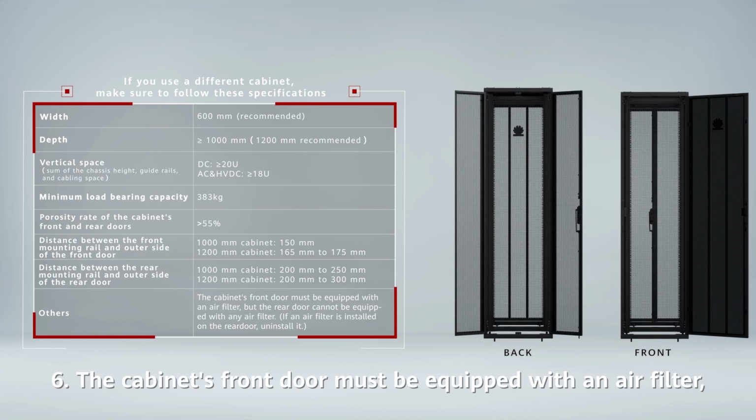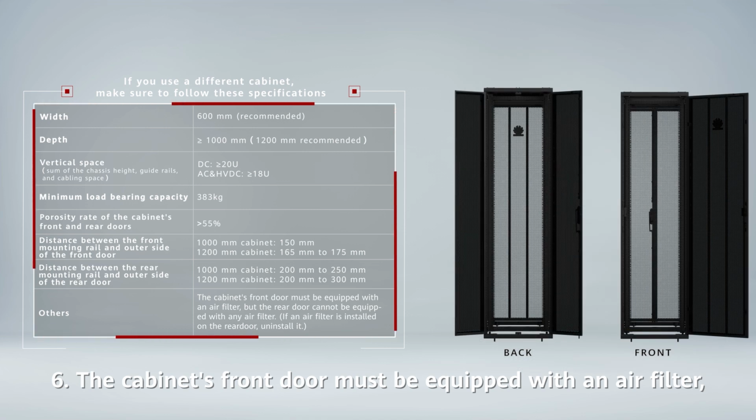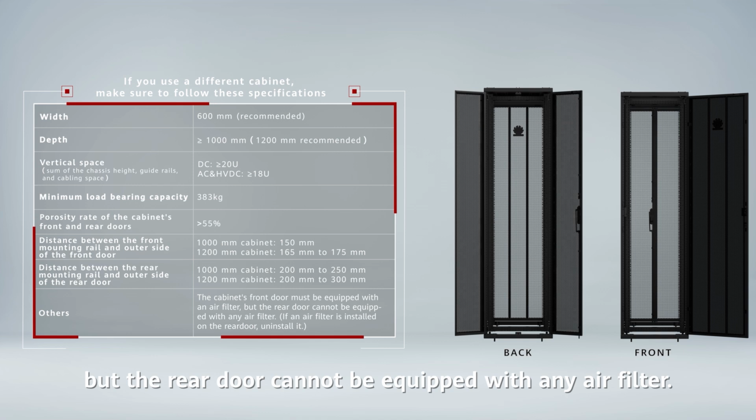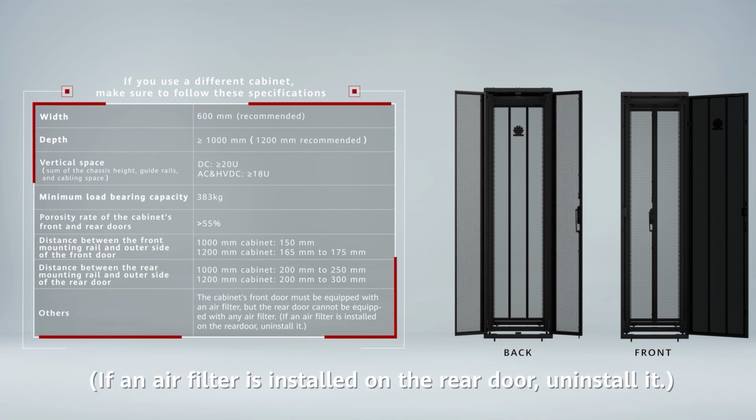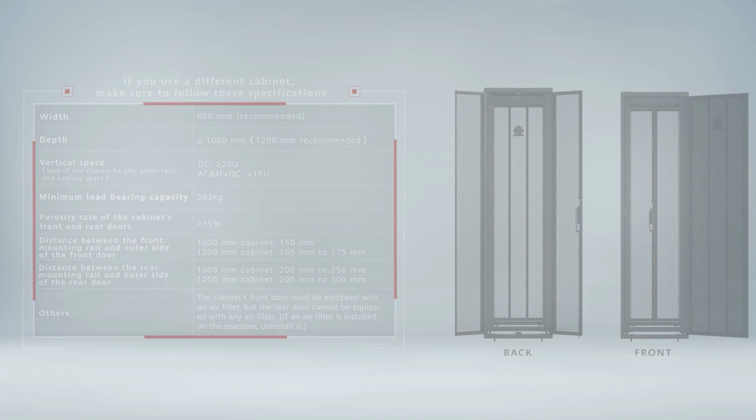Sixth, the cabinet's front door must be equipped with an air filter, but the rear door cannot be equipped with any air filter. If an air filter is installed on the rear door, uninstall it.